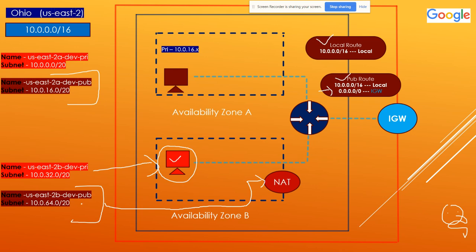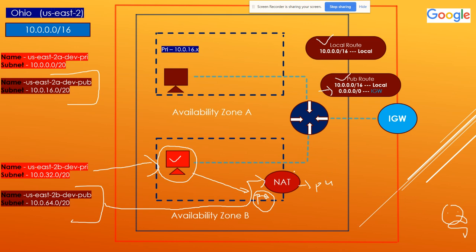From this public subnet it gets a private IP address, and then you have to create an elastic IP address and associate it. The elastic IP address gives it a public IP address, and from the subnet it gets a private IP address. So what it does is, the NAT gateway always communicates with your virtual machine over the private IP address, converts it into the public one, and sends it over the internet.